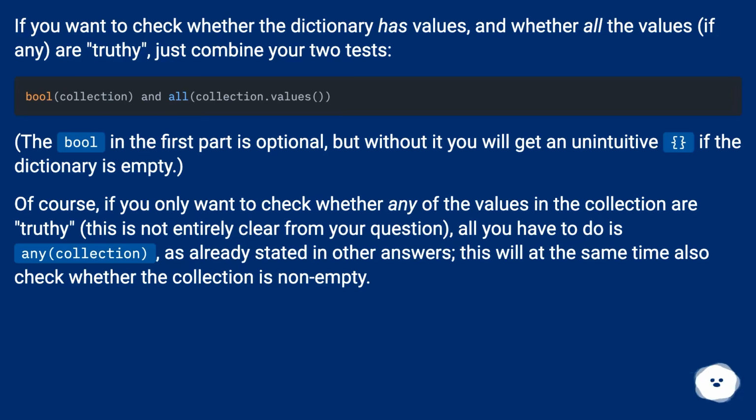The bool in the first part is optional, but without it you will get an unintuitive result if the dictionary is empty. Of course, if you only want to check whether any of the values in the collection are truthy, this is not entirely clear from your question. All you have to do is any of the collection, as already stated in other answers. This will at the same time also check whether the collection is non-empty.